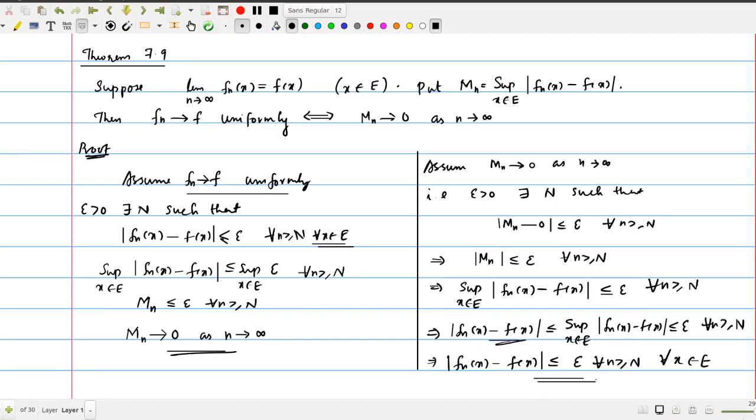Now we have this result. This is the definition of the uniform convergence. So as we assume Mn tends to 0, we can get that Fn converges to f uniformly. Okay, so this is another characterization of uniform convergence.